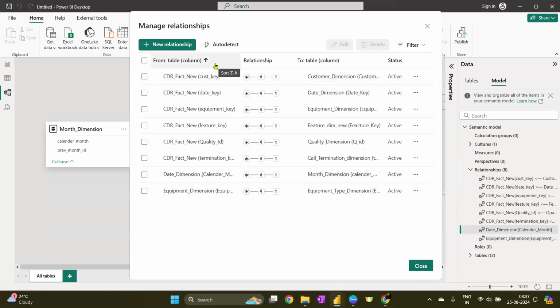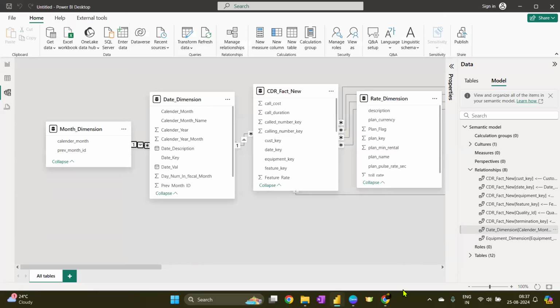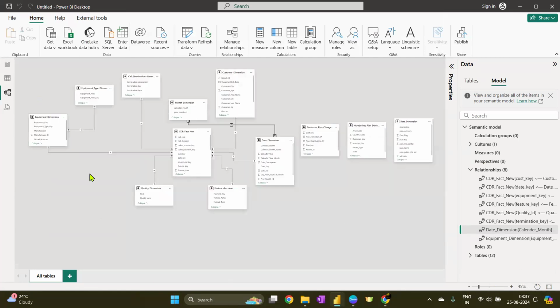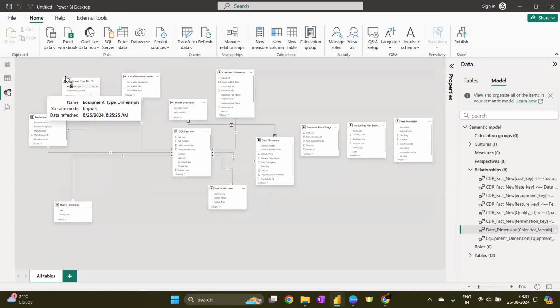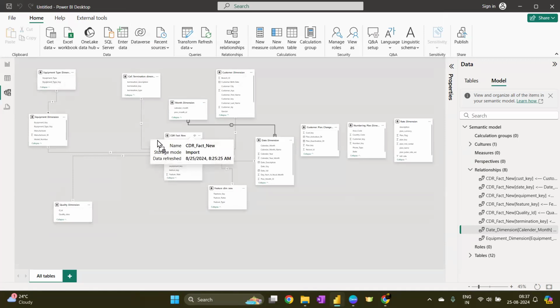So there were 11 tables, and we are done with 1, 2, 3, 4, 5, 6, 7, 8 relationships so far. So there are still two more relationships yet to be done. Okay, let me close and let's see what has remained out of all of it. I'm going to click on this reset layout, and you will see how the overall model is built.